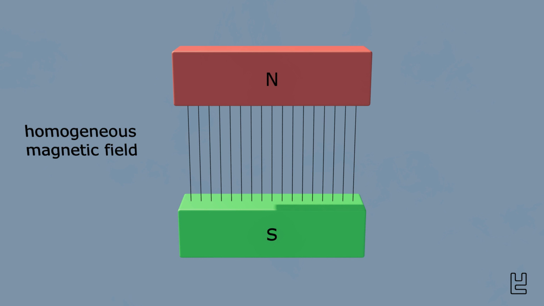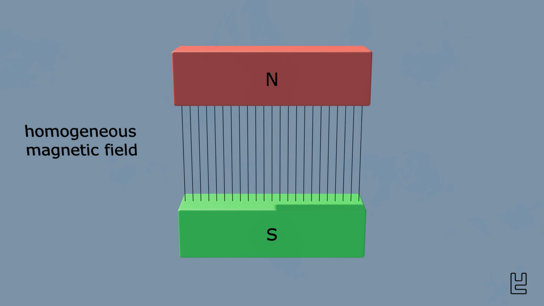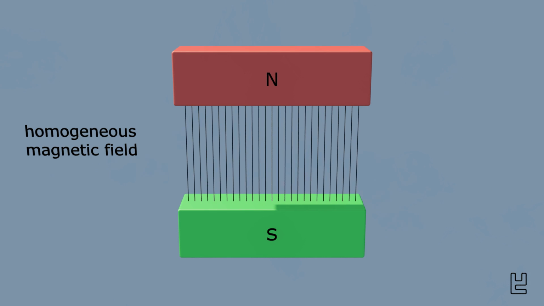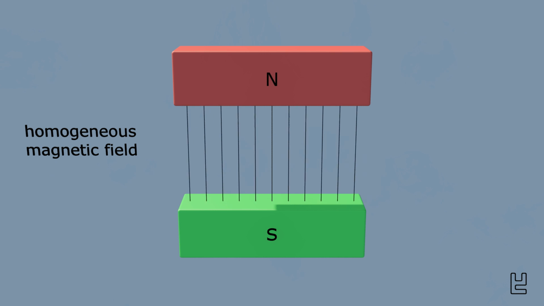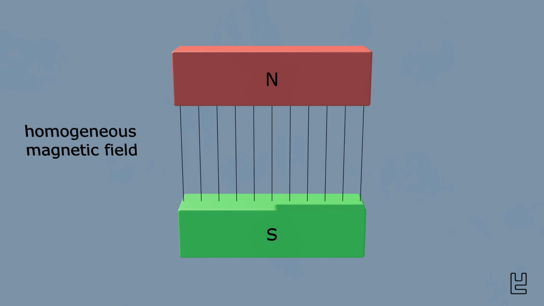First, we see here the simpler case of a homogeneous magnetic field. Homogeneous means that the magnetic field has the same strength everywhere. This is symbolized by magnetic field lines which all have the same distance from each other. If our magnetic field were stronger, then the magnetic field lines would be closer to each other. Conversely, the field lines would be further apart from each other in a weaker magnetic field.